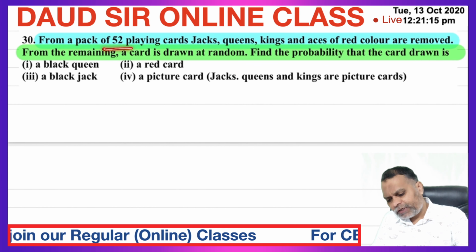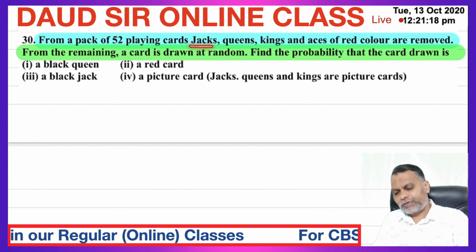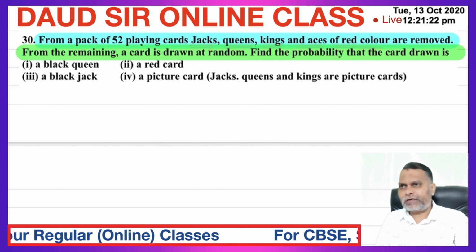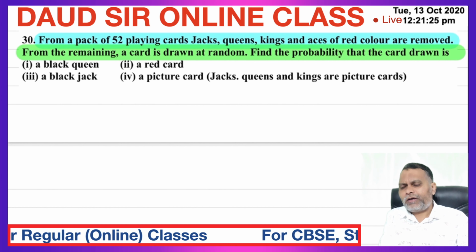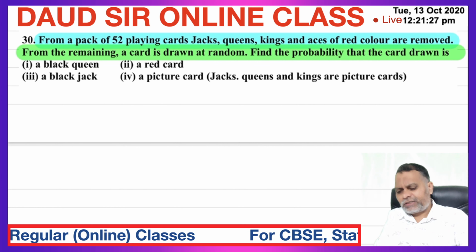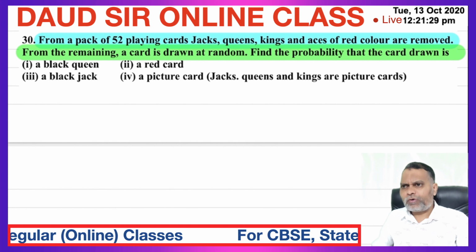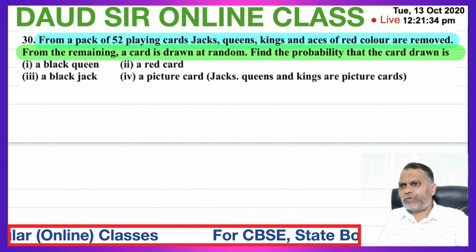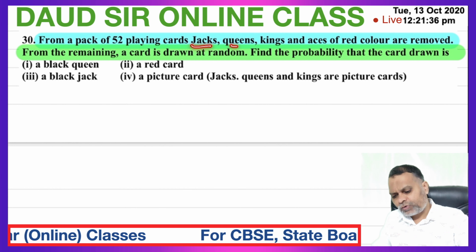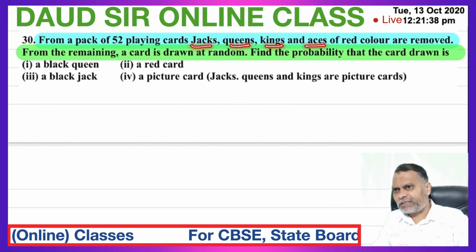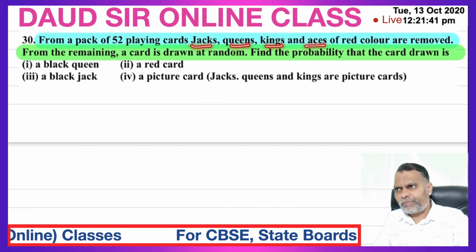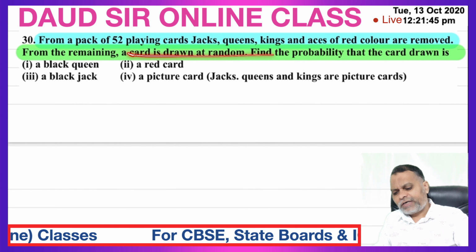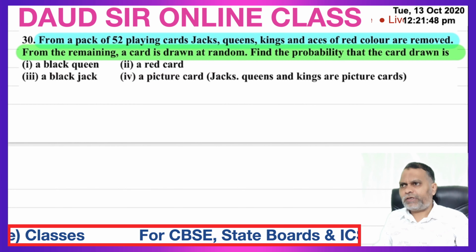From a pack of 52 playing cards, jacks, queens, kings and aces of red color are removed. So these cards, jack, queen, king, ace, are 4 cards each, out of which 2 are black and 2 are red. So red cards are removed, means 2 jacks, 2 queens, 2 kings and 2 aces are removed. From the remaining cards, a card is drawn at random. So we have to find out this probability.